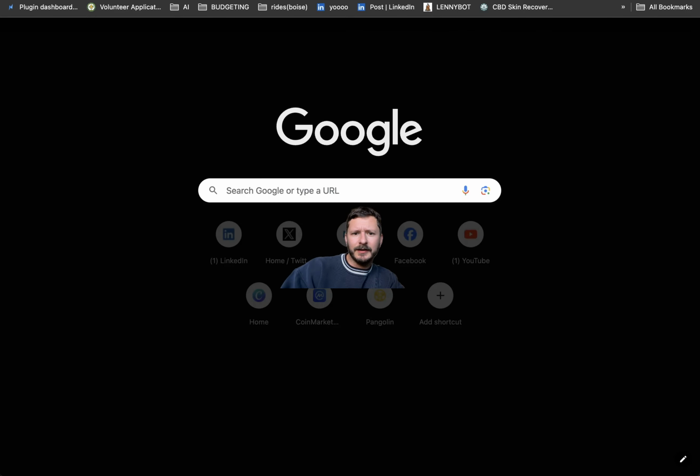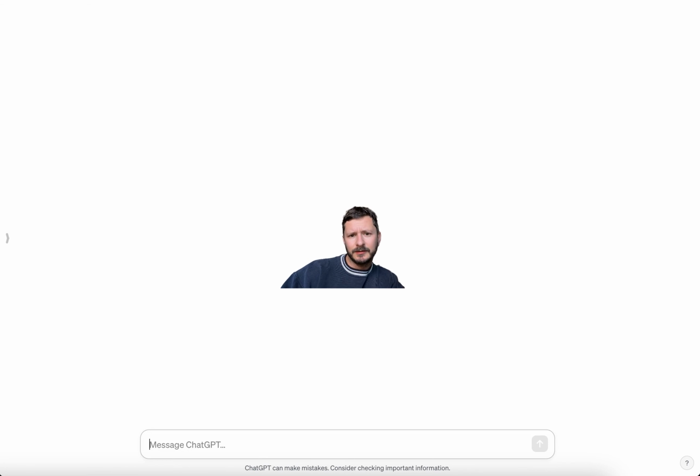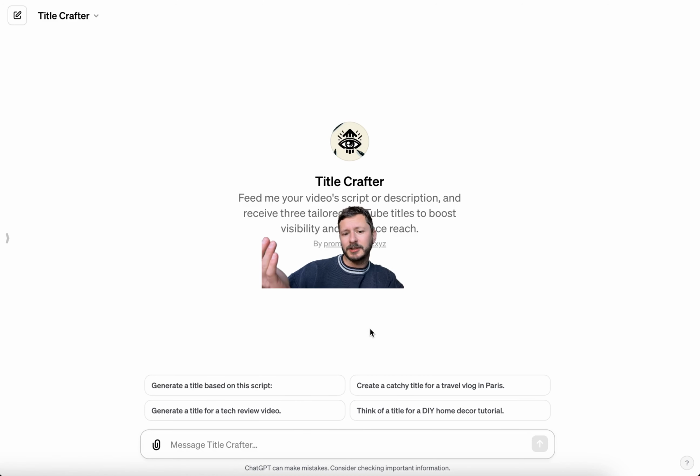So when you go to the link, it'll take you to the GPT. You'll have to have ChatGPT Plus to use it.